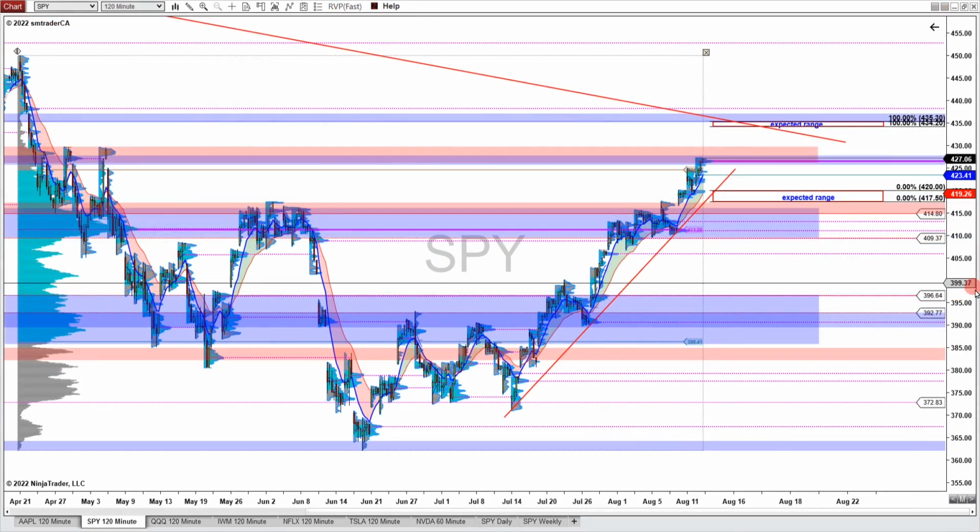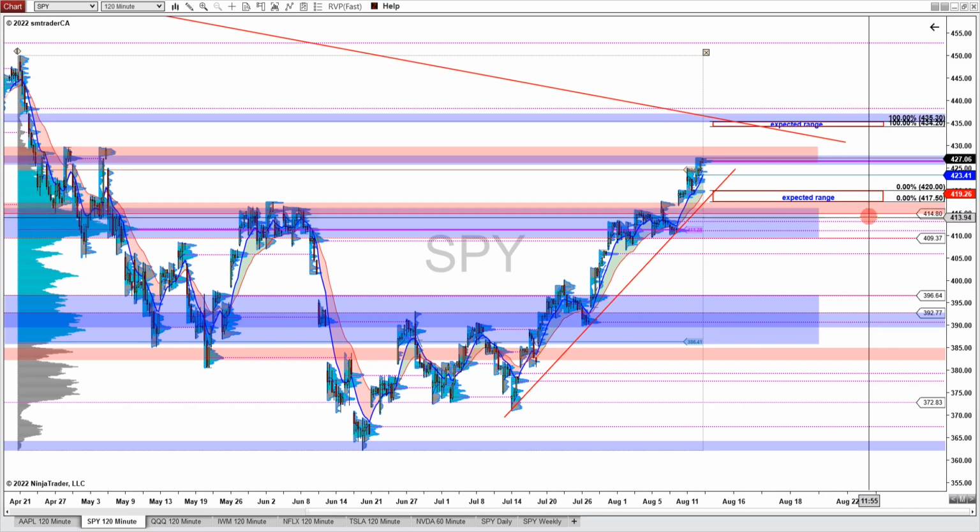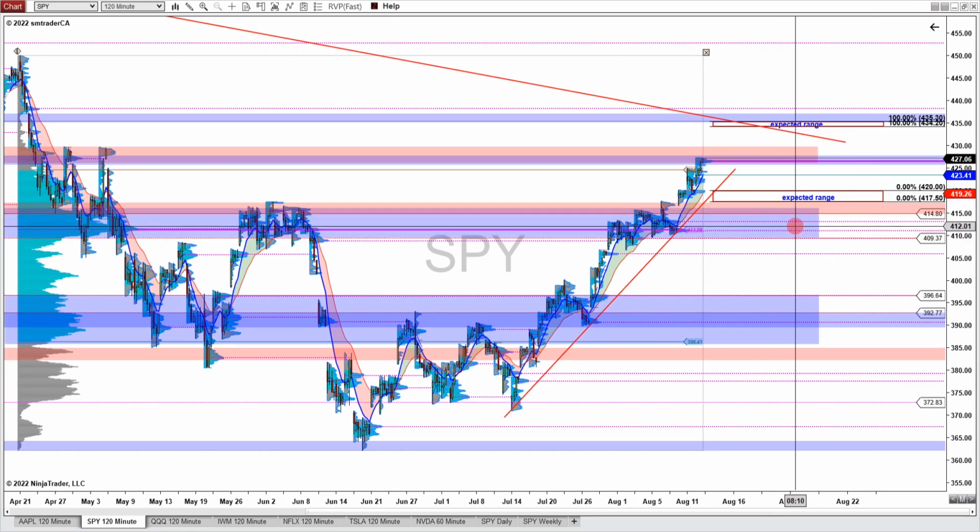On this intraday chart, let's first look at some of those volume point of control, the VPOCs, for possible targets. Now there's only a point of control from Friday near the 427, inside the weekly expected move. We also see a VPOC just above the 435 zone, and this VPOC is near 438. And also there are a couple of VPOCs below this potential support zone, and they are near the 413 and 410, and also inside of this high volume zone between 416 and 409.